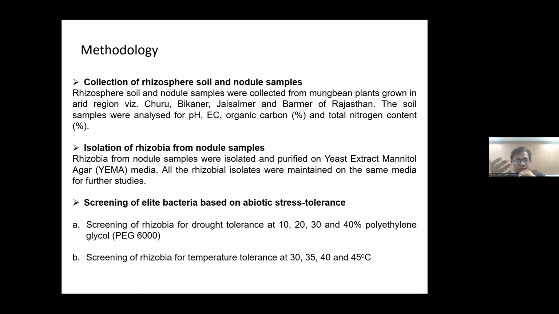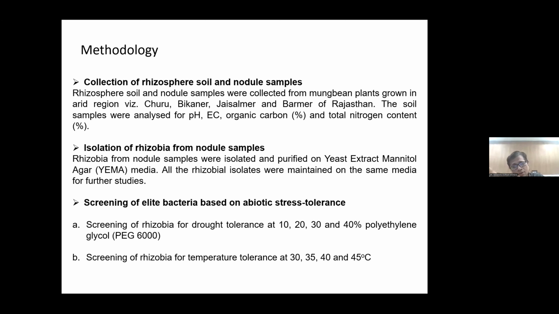So then we have isolated rhizobia from nodule samples. There is a particular media, yeast extract mannitol agar media. After isolation, we maintain that culture. Then we go for elite strains: how we can screen out an elite drought tolerant strain. Based on abiotic stress tolerance, first we imposed drought by addition of polyethylene glycol 6000. We analyzed different concentrations, 10%, 20%, 30%, 40%, and we have taken 30% and 40%.